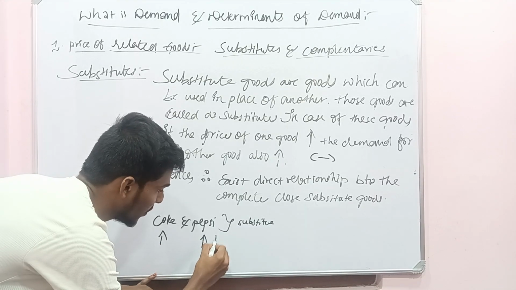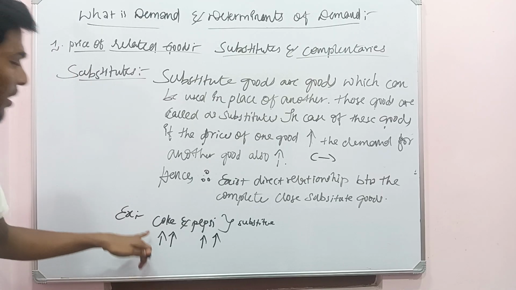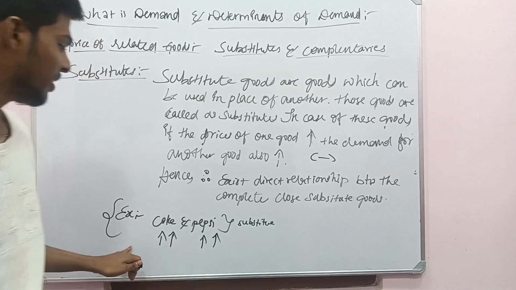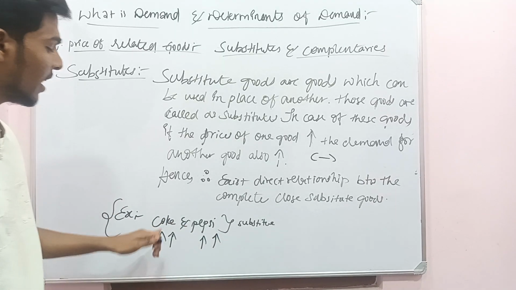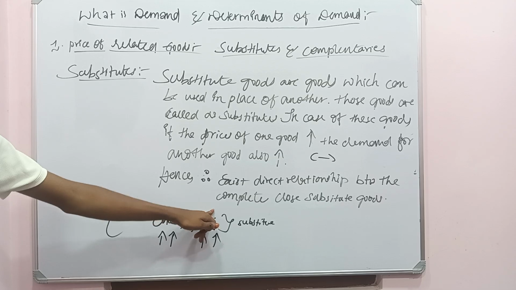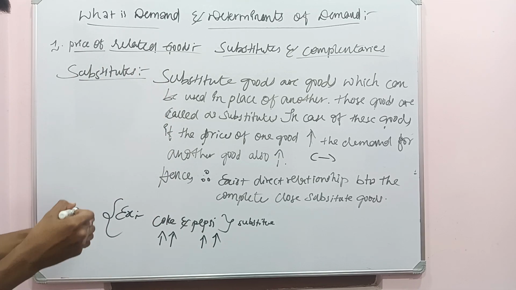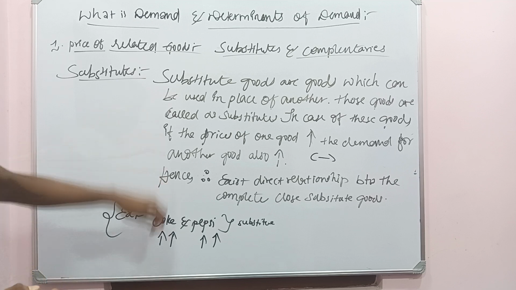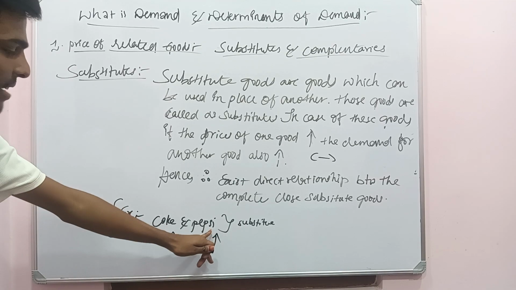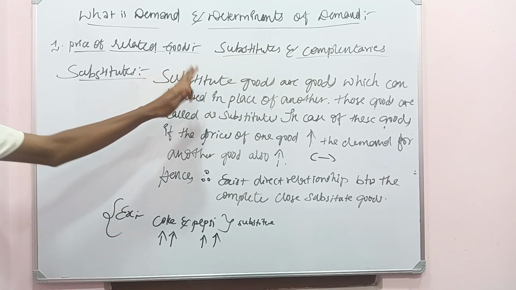If the price of Pepsi increases, people go for Coke. Hence, if the price of one good increases, the demand for another good also increases. These goods are called substitute goods.